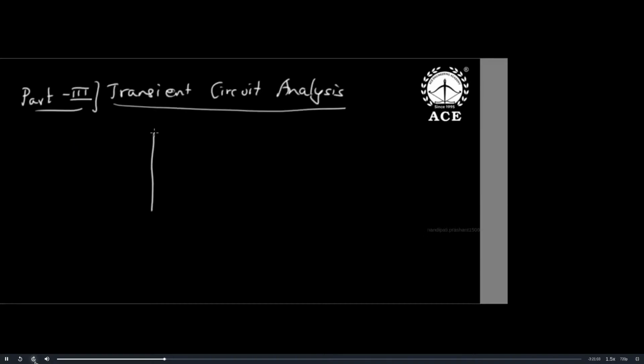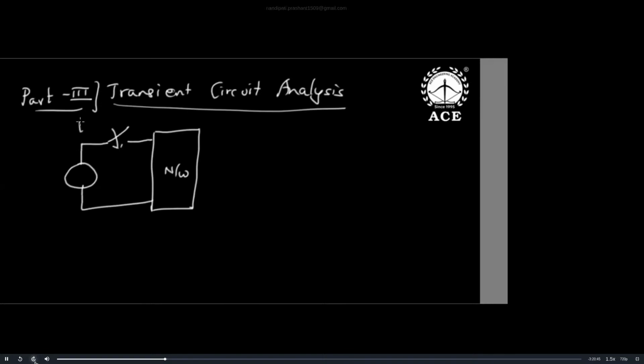For example, a network consisting of linear elements like RLC, and you are giving some excitation. This voltage could be DC or AC, but here I'm showing a switch to indicate sudden change. Please understand, this is called transient circuit analysis, like suddenly closing the switch to turn on the circuit.